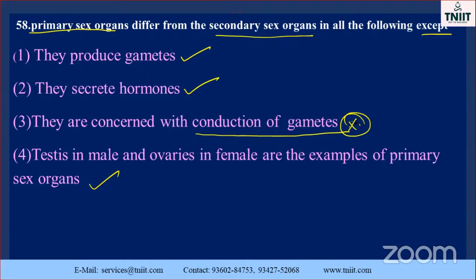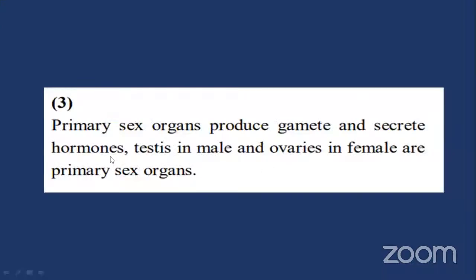The third one is the exceptional one. The others are correct for primary and secondary sex organs. The primary sex organs produce gametes and secrete hormones. Testis in male and ovaries in female are the primary sex organs. So option 3 is the correct one.